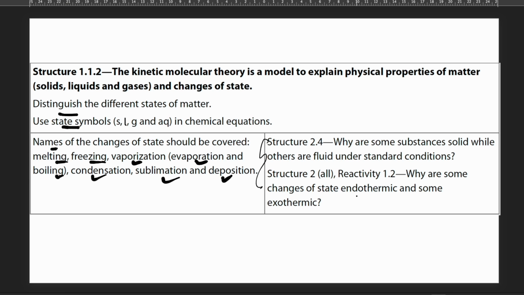Why are some changes of state endothermic and some exothermic? Endothermic gains energy, for example from solid to liquid to gas. And then exothermic releases energy. So why are some changes of state endothermic, some exothermic? Because some of them gain energy and some of them release energy. The ones that gain energy are the changes of state from solid to liquid, liquid to gas, and then exothermic from gas to liquid and liquid to solid.